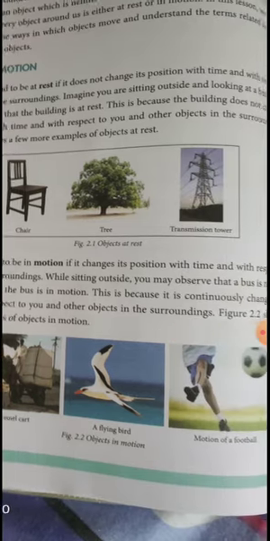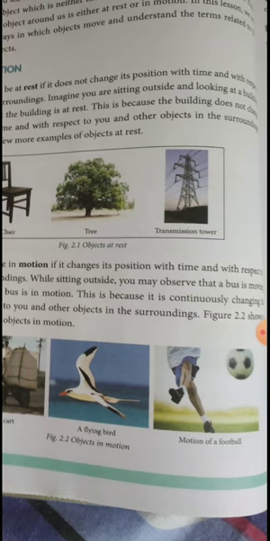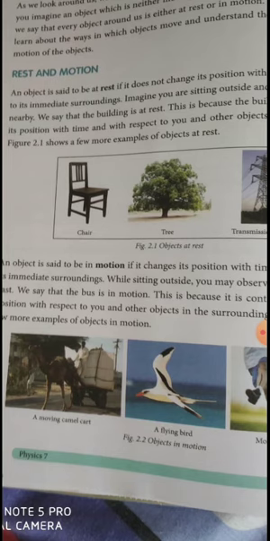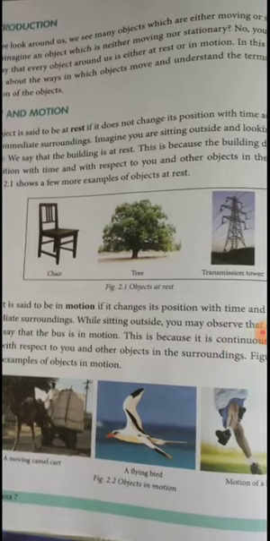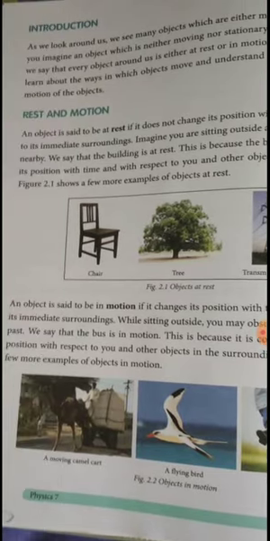Here they have shown some pictures of objects which are in motion. Now imagine your football. Unless you kick a football, it will never move. Unless some force acts on it, it will not move. But you can think about living objects, which can move by themselves. Rest means an object does not change its position with time and its immediate surroundings. A chair and a tree, if you keep them, will be at the same point for a long time unless you go and disturb them. This is called rest. And if it changes its position with respect to time and its immediate surroundings, you call it motion.